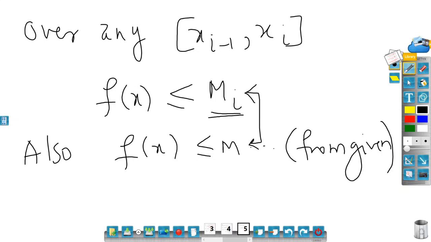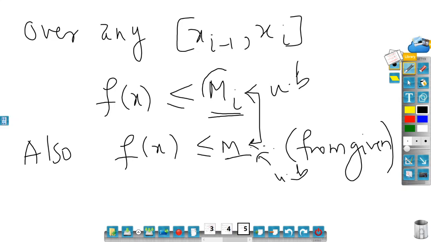In fact, it is a least upper bound. Similarly, capital M is also an upper bound. So f has two upper bounds, one is capital M_i and another one is capital M. Now, what is the relation between these two upper bounds? This is also an upper bound, and this is also an upper bound.